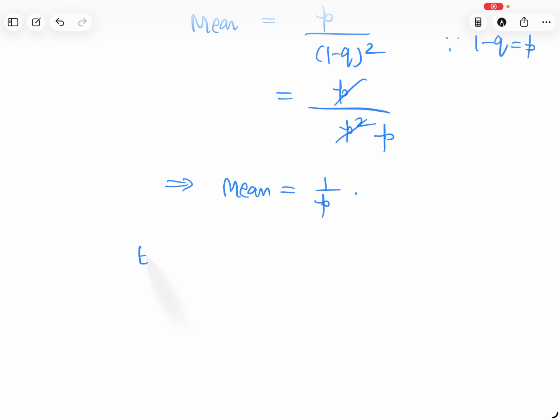So what is E[X square]? It is M double dash t evaluated at 0. What is M double dash t? You can calculate this.